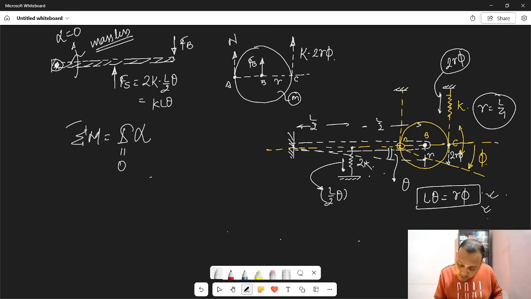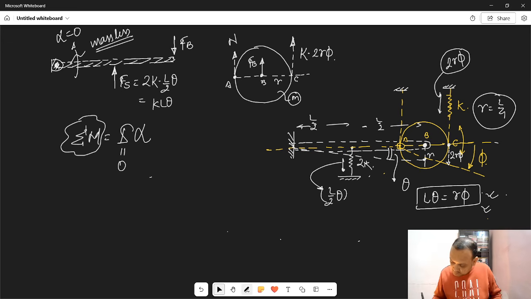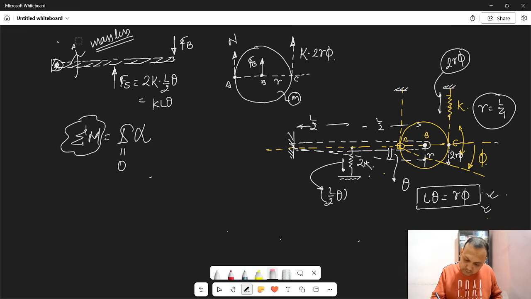So if you have any net finite moment, then alpha tends to infinity. Then alpha tends to infinity. अगर I zero है और you have net moment in the system, alpha tends to infinity. That is not possible. इसका simple interpretation है कि एक massless body में net moment has to be zero.